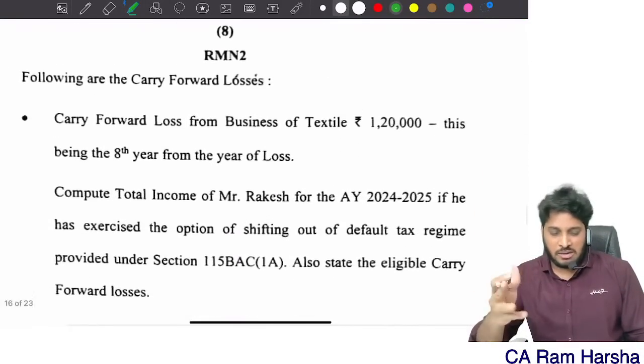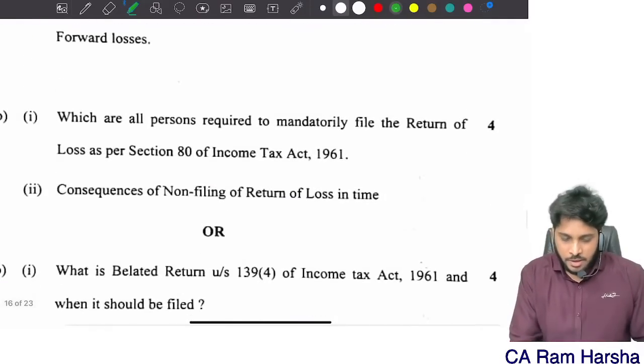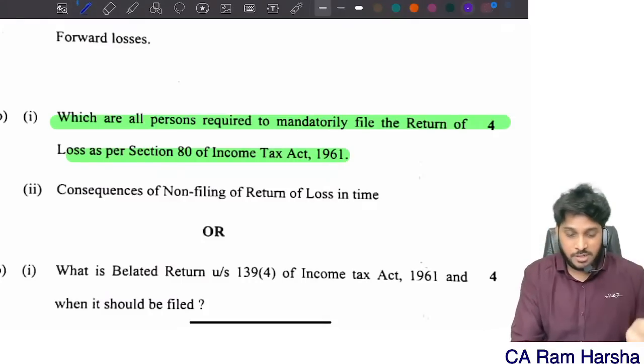Nothing new, so I'm not considering it, because it's a very simple problem. Which are all the persons required to file mandatorily a return of income as per the loss provisions under 80? Yes, we need to file.